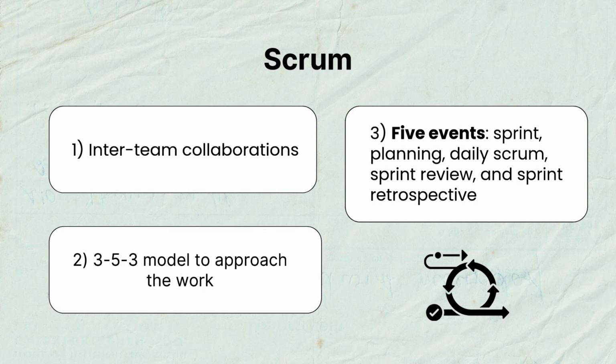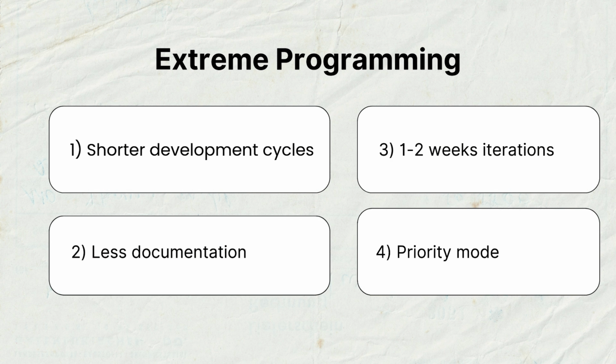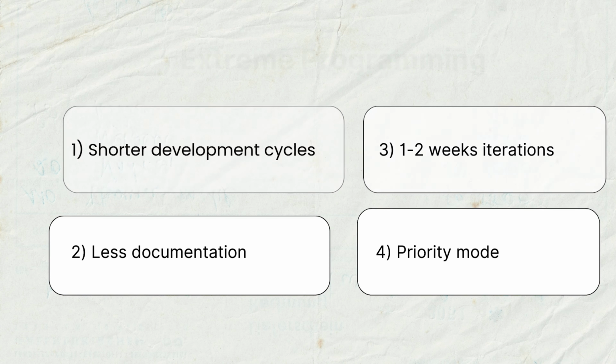Scrum is about inter-team collaborations, which uses a 3-5-3 model to approach the work, including product owner, Scrum Master, and developer. Scrum works via 5 events: Sprint, Planning, Daily Scrum, Sprint Review, and Sprint Retrospective. Extreme Programming is about shorter development cycles of 1 to 2 week iterations that focuses on completing the prioritized tasks and requires less documentation.